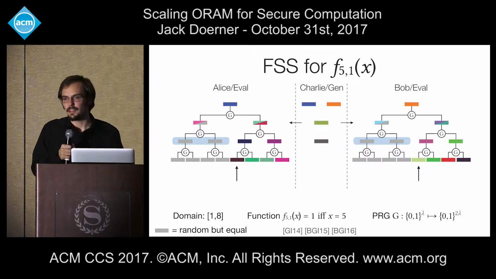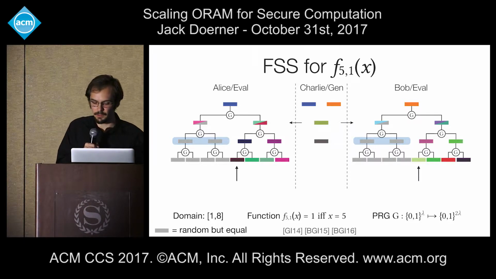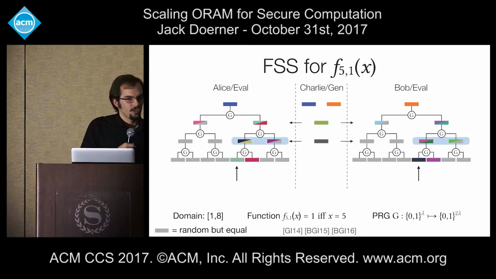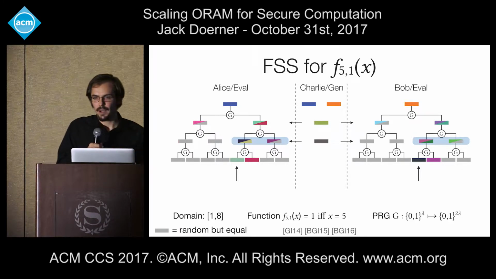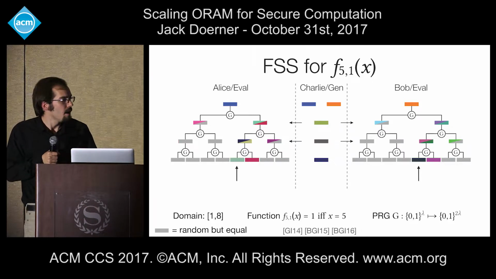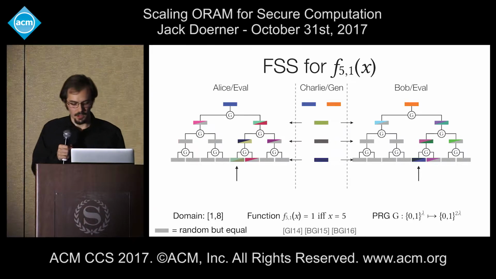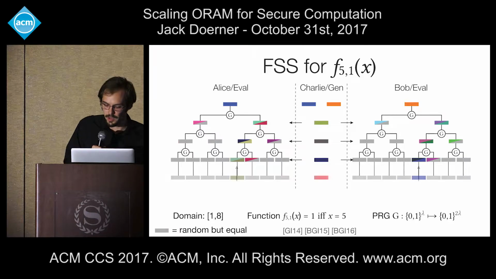In short, one half of the tree is made equal for Alice and Bob, and the other half of the tree is simply re-randomized. This process is finally repeated on the last level, yielding shares of 0 at all locations except for location 5, where Alice and Bob now have shares of some random value. The generator can cause them to have shares of 1 by repeating the process one final time, this time with no pseudo-random generator expansion, correcting their leaves at that location such that they have secret shares of only 1.